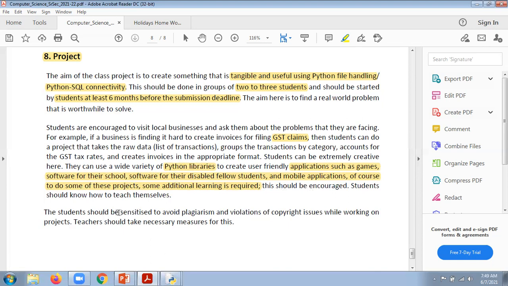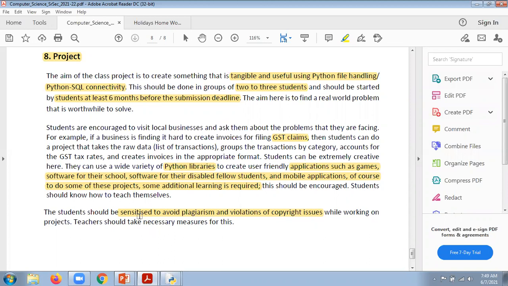Last thing we are going to do: be sensitized to avoid plagiarism and violation of copyright issues. It's a very, very necessary thing, my dear students. Many students download content from the internet and just take it as is and mention their own name. This is not a good thing for computer science students, because this is a violation of copyright issues.